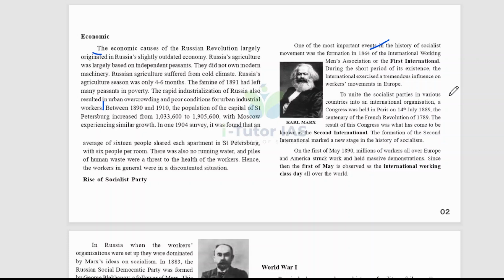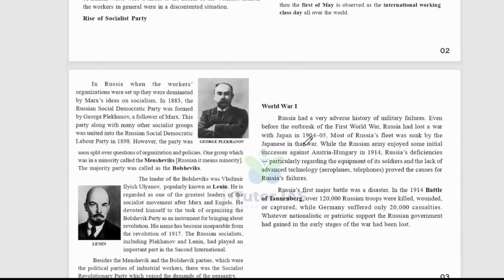A congress was held in Paris on 14 July 1889, the centenary of the French Revolution of 1789. The result of this Congress was what has come to be known as the Second International, and its formation marked a new stage in the history of socialism. On the 1st of May 1890, millions of workers all over Europe and America struck work and held massive demonstrations. Since then, the 1st of May is observed as International Working Class Day all over the world.